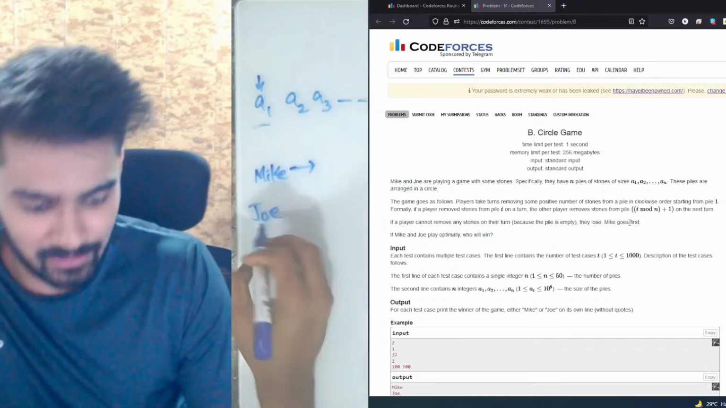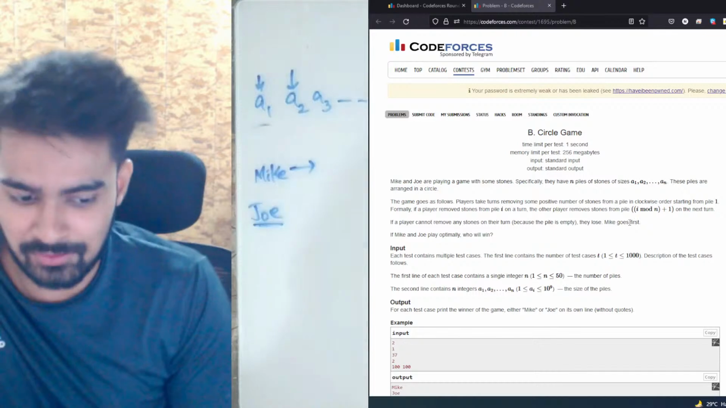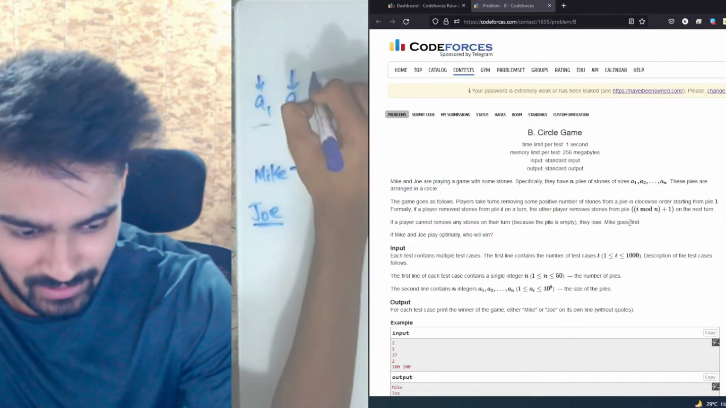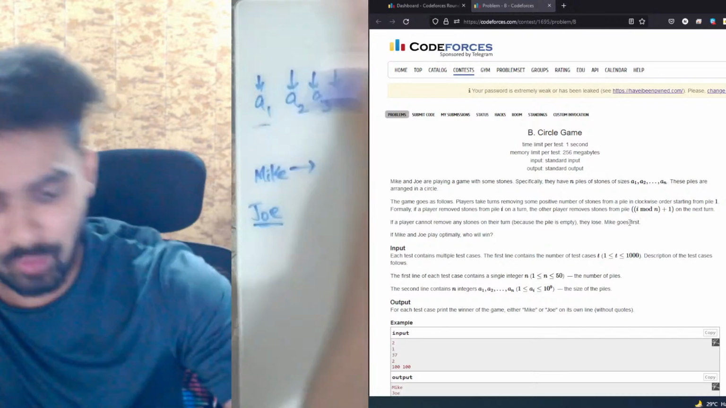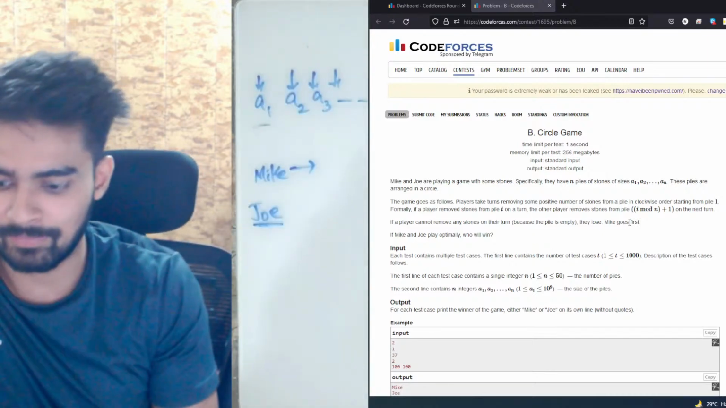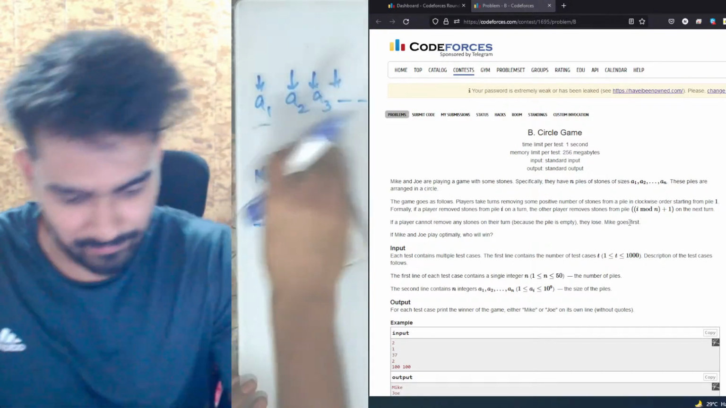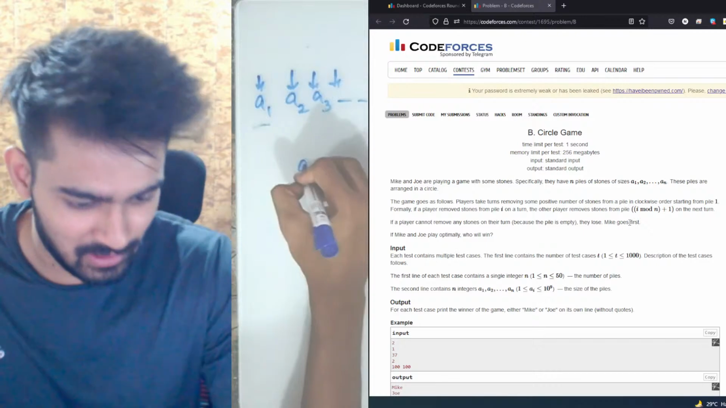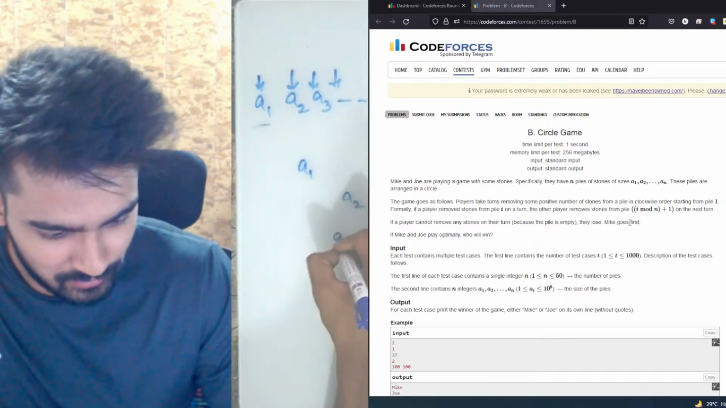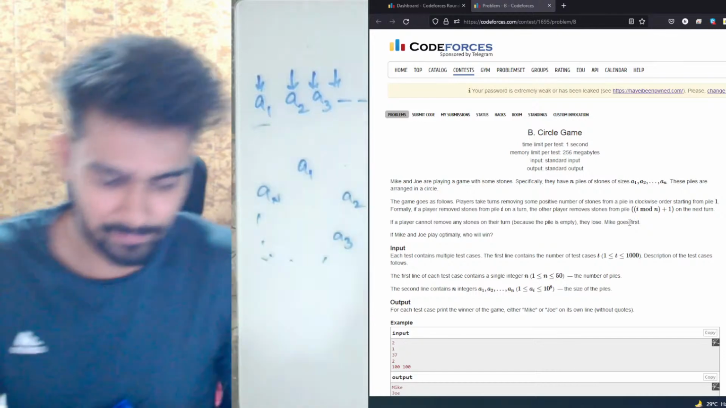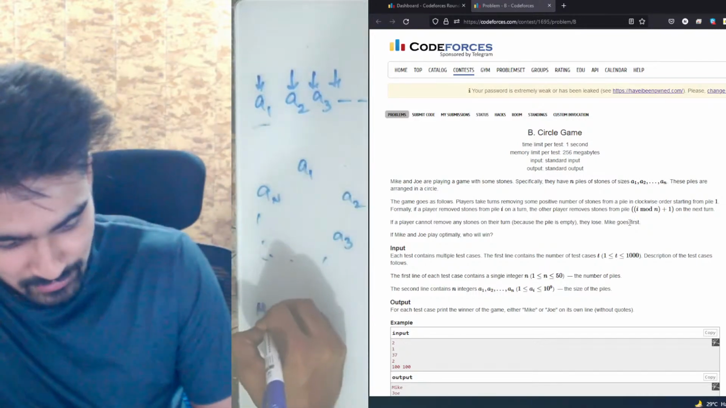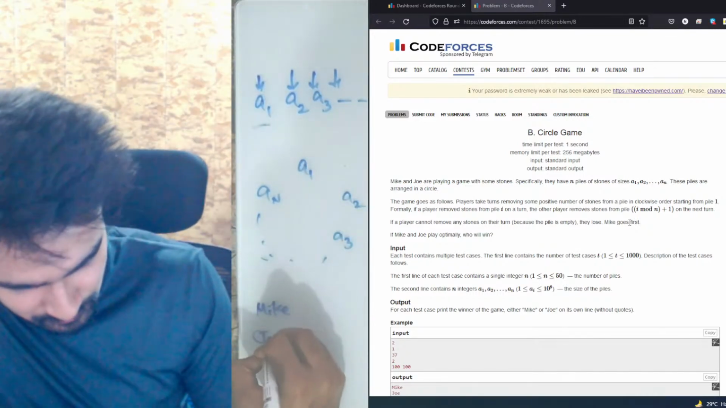After that, Joe comes in and removes some stones from A2, and so on. They keep on removing stones alternately. When they reach the end of the stones, they go back to the very first pile and go on. Essentially, this is a circle. We have A1, A2, A3, and so on until AN. And we have two players, Mike and Joe.